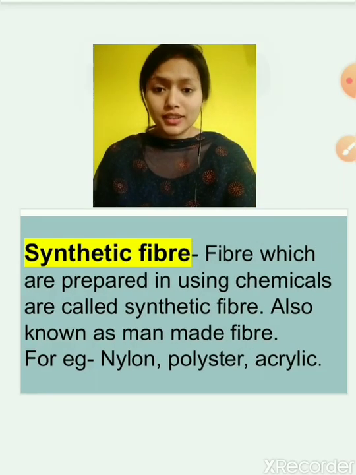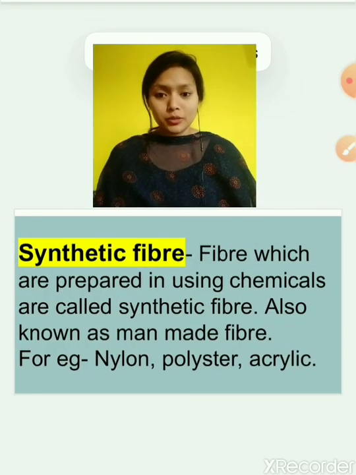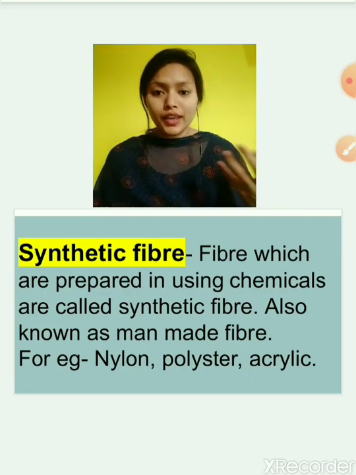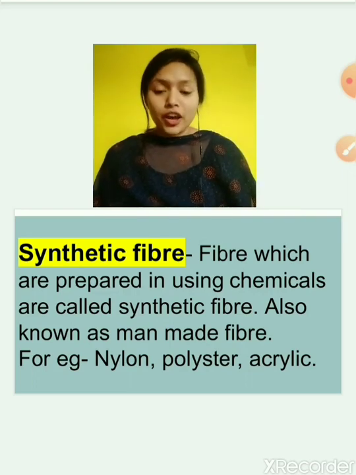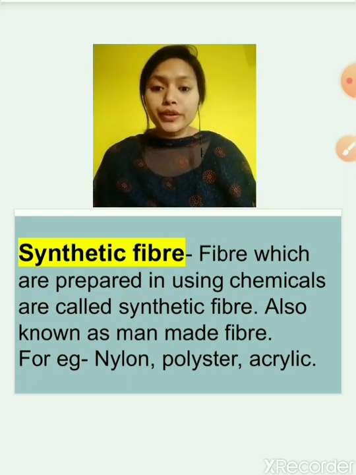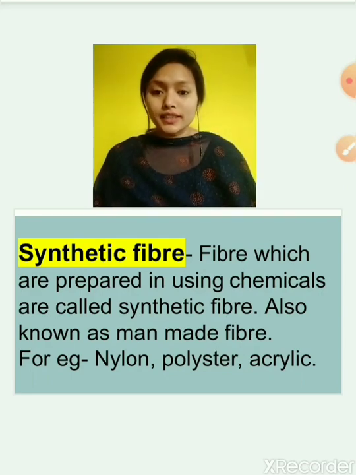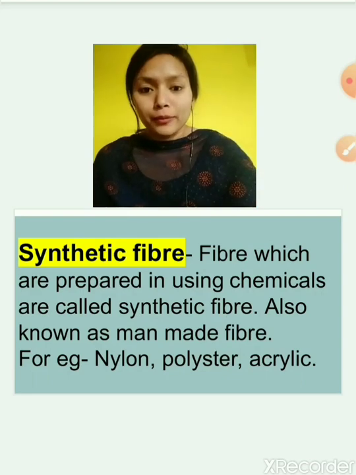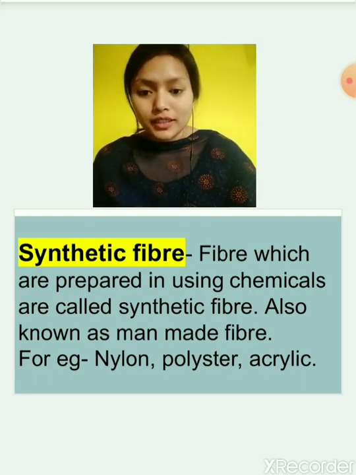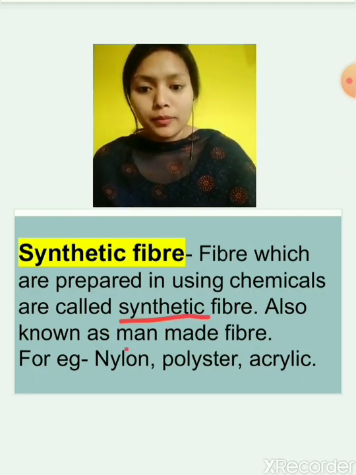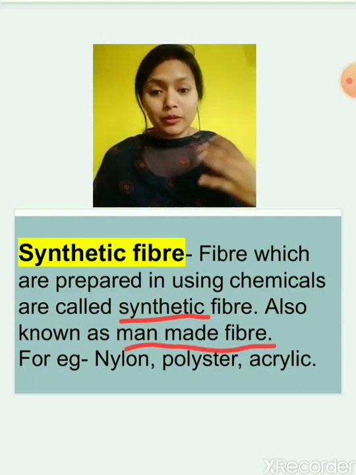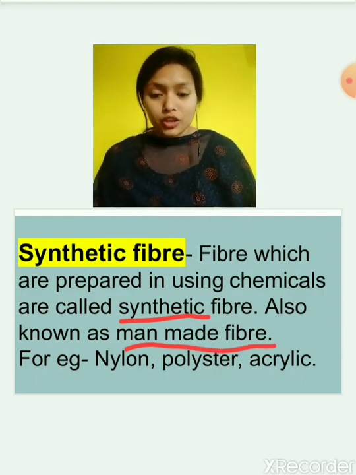Now what is synthetic fiber? Synthetic means prepared using chemicals. So the fiber which is prepared using chemical substances is known as synthetic fiber or man-made fiber. It is man-made because it is prepared by human beings in chemical factories.